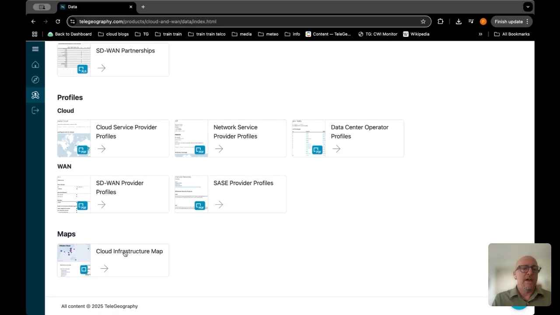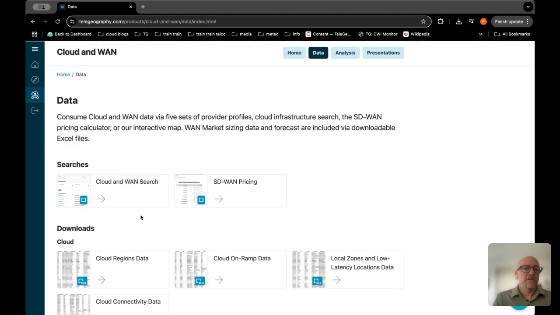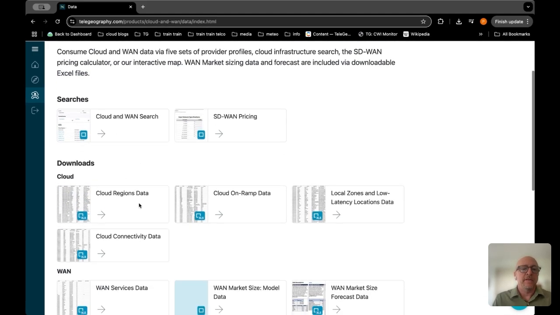And down here we have maps. So this is a visualization of all the data. Now what searches does is, instead of downloading all of the Excel data and going through it there, you can actually search all the databases right here.